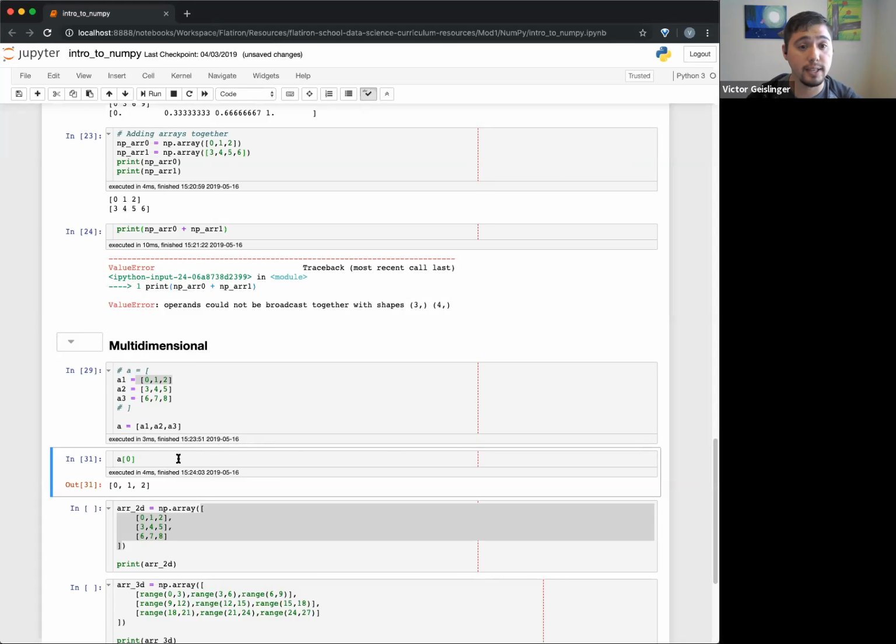So we have a list of lists, okay? And obviously, if we want to do more, we can go even deeper. We can do a list of lists which also have lists within it. And then there's no reason to stop at 3. You could have a list of list of list of list of list, where it's like 5 dimensions deep, okay? So this is kind of what we're getting into, saying, okay, how can we structure this?